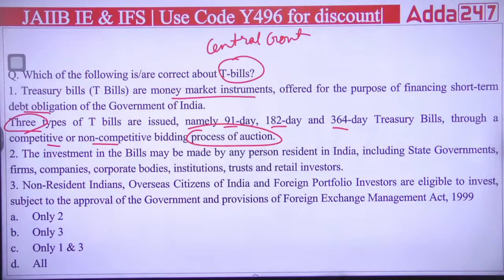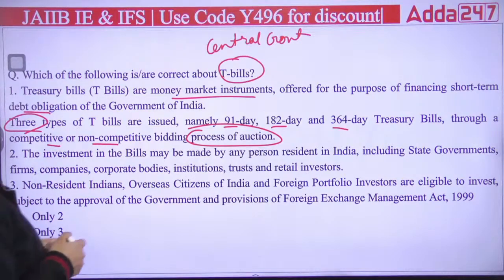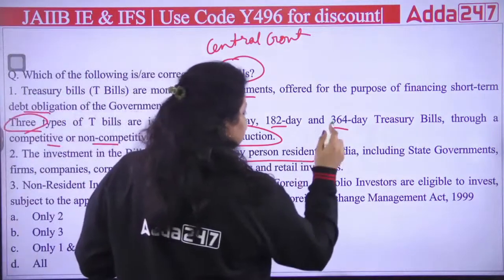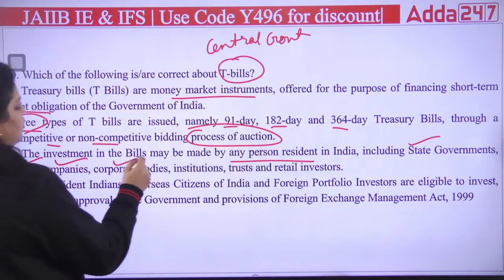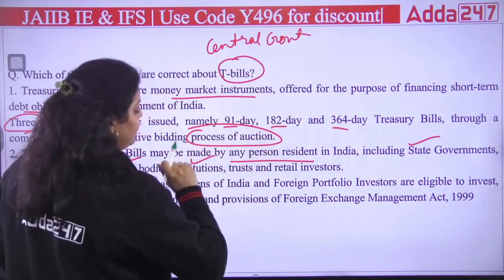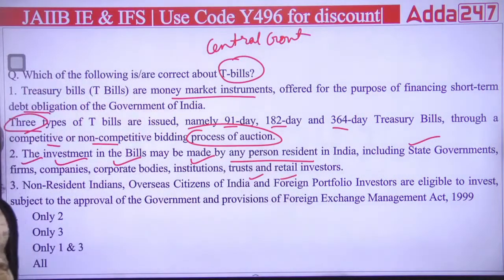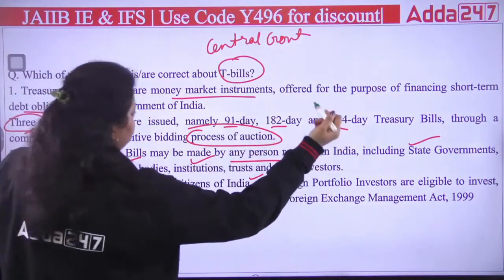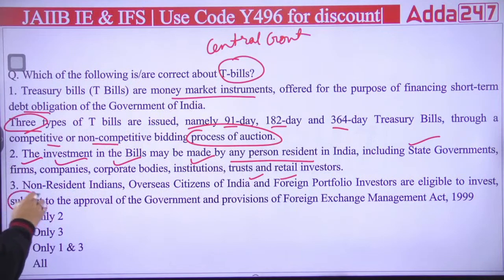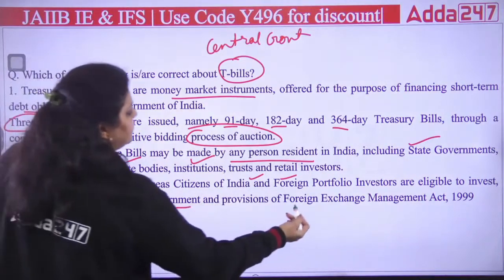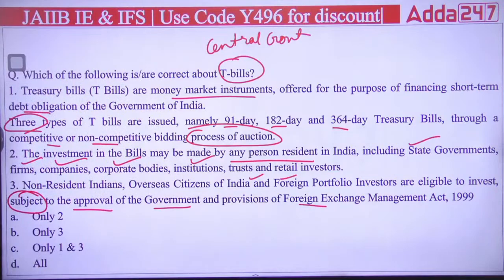Then another statement is saying the investment in the bills may be made by any person who is resident in India, including state government, firms, companies, corporate bodies, institutions, trusts and retail investors. All these can participate or can purchase or invest in treasury bills. Third is saying NRIs, OCIs, FPIs are eligible to invest in treasury bills, but they are subject to approval of the government and provisions of the FEMA Act 1999.